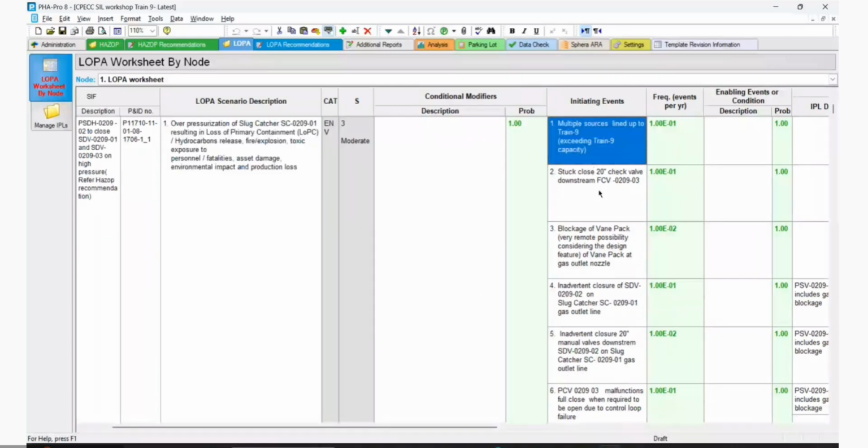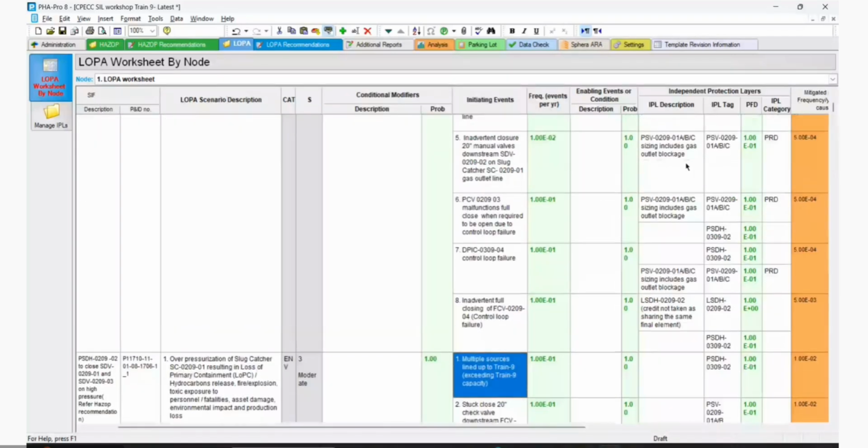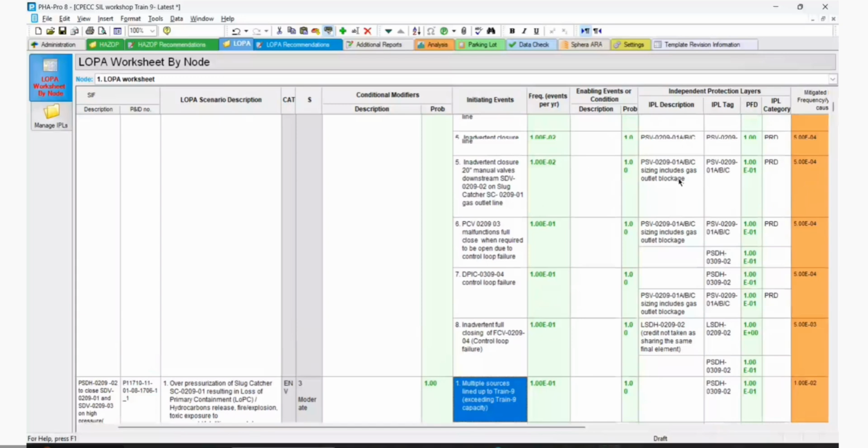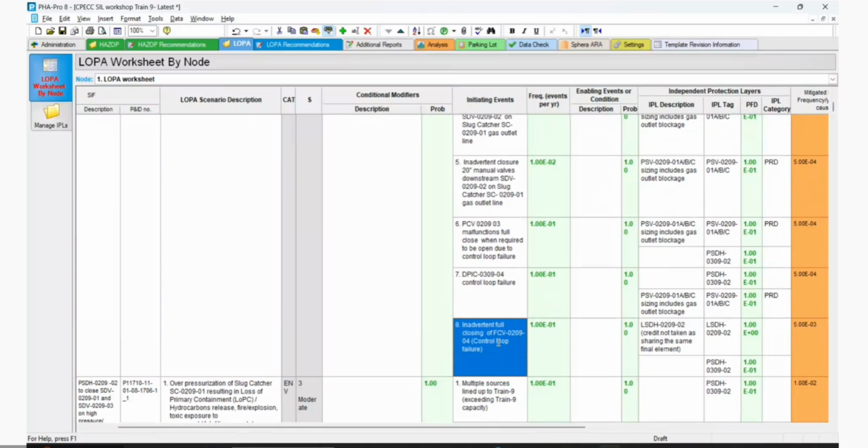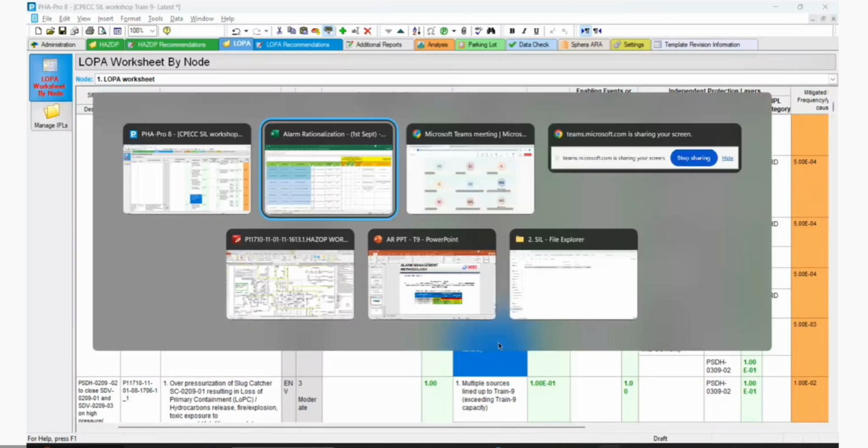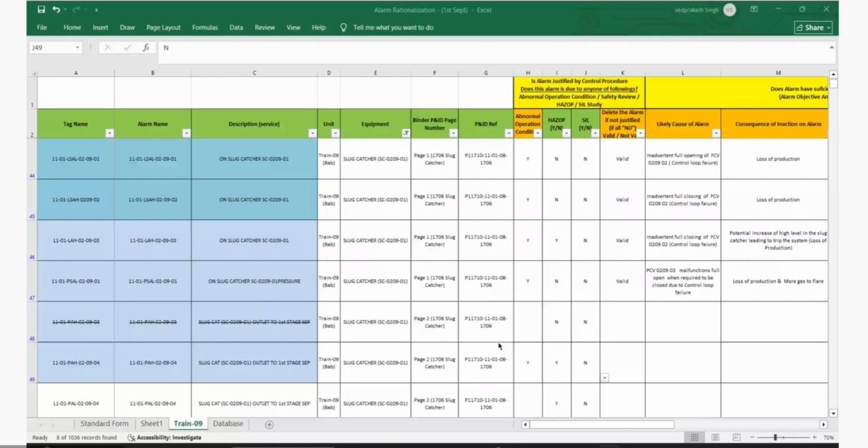Why did we not consider it? Sorry, I remember why we did not consider it as an IPL. It's because it's very immediate. When pressure high happens, in less than a few seconds it will reach high. You don't have response time, so it's not considered a safeguard. Rapid action. Correct. So this is valid because we are qualified.